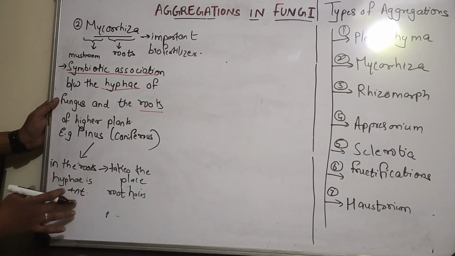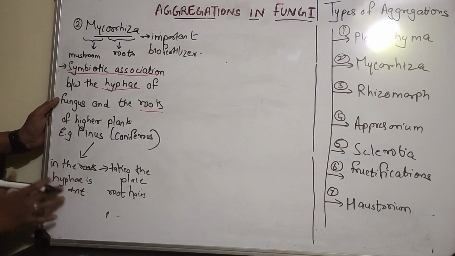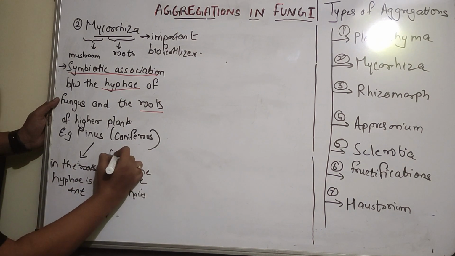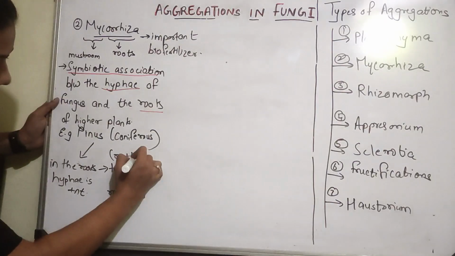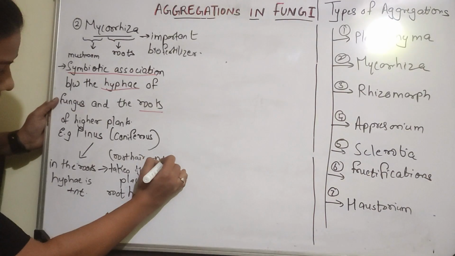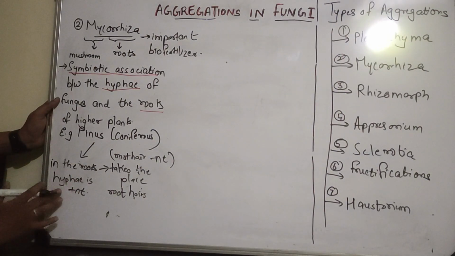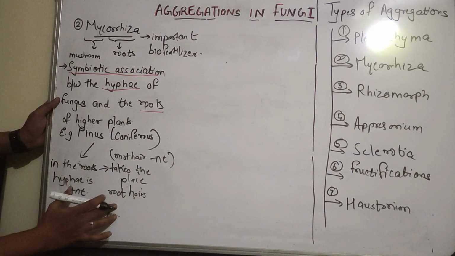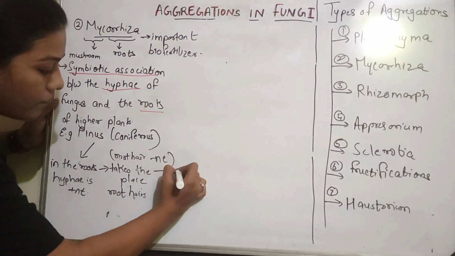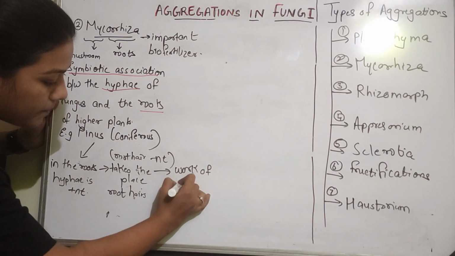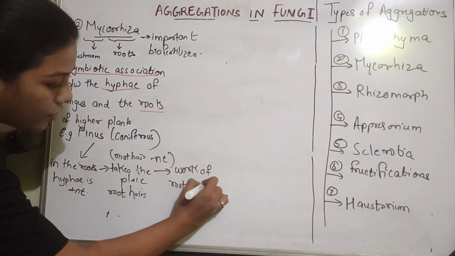So in portions where hyphae of fungus is present, root hair is absent, okay, root hair is absent, right. So what is this hyphae doing? This hyphae is doing the work of root hair.